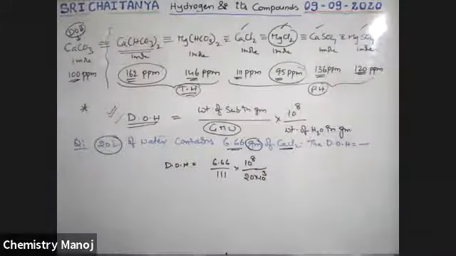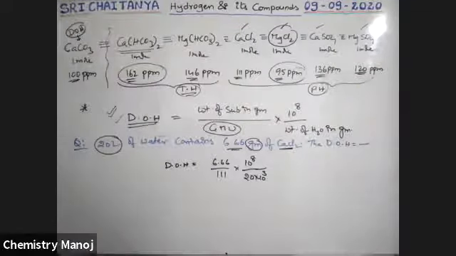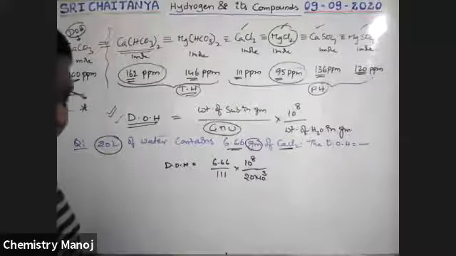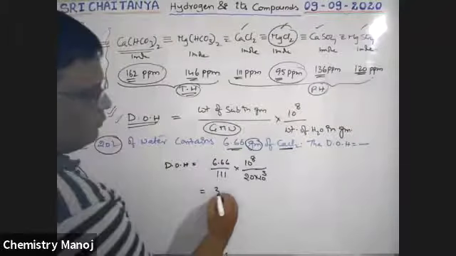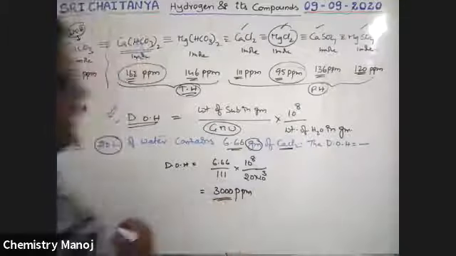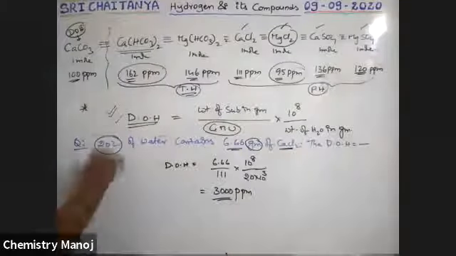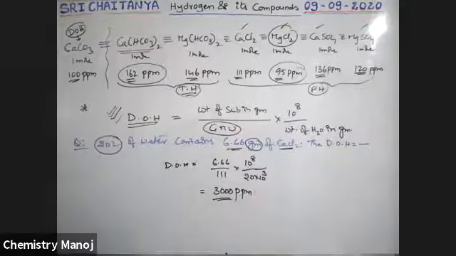Tell me the answer, boys. Yes, 3000. This is the degree of hardness. So it is a very important formula. In most of the cases this formula is used.